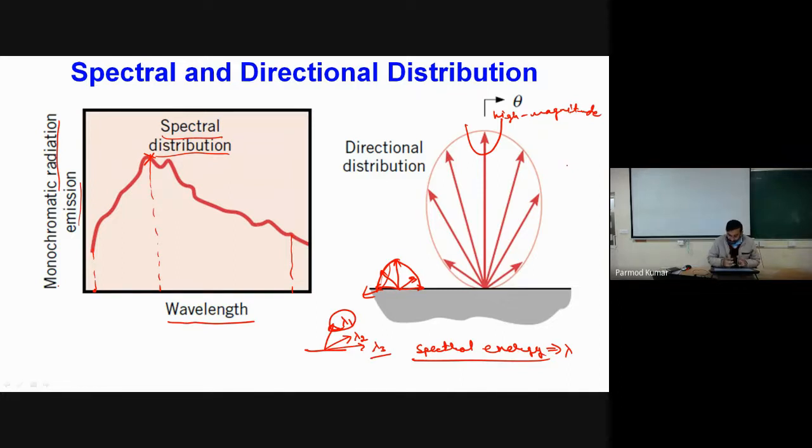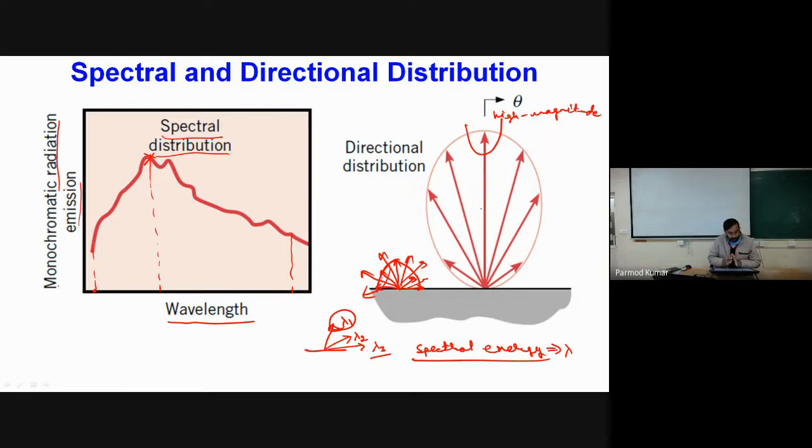So it means we do not have a uniform spectrum of energy coming out in different directions, whereas we may have some specific direction where the energy emitted is more, and in some direction the amount of energy emitted is less. So the radiation coming out of a surface depends on wavelength as well as on direction.